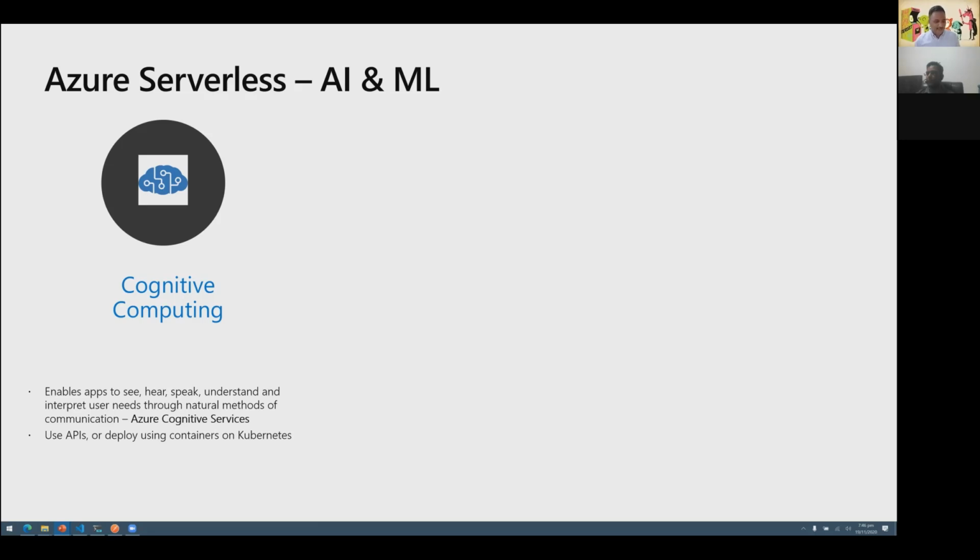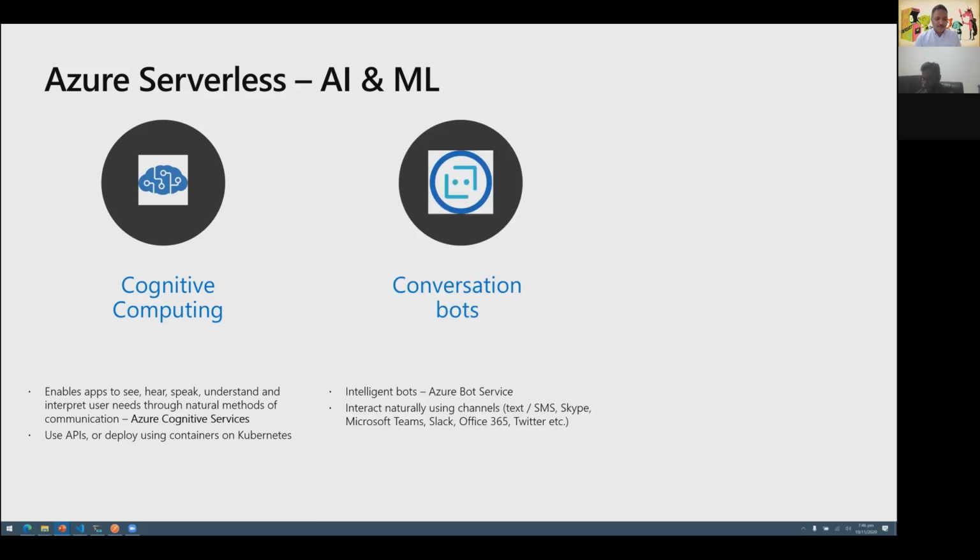We can integrate our applications with these Azure Cognitive Services using the APIs, or they can also be deployed using containers on Azure Kubernetes Service. They also provide SDKs, so we can use common programming languages like C#, Java, and Go to integrate Azure Cognitive Services using the SDKs provided for these languages.